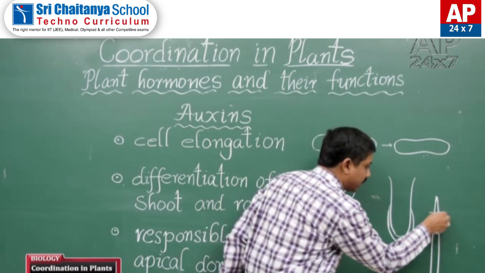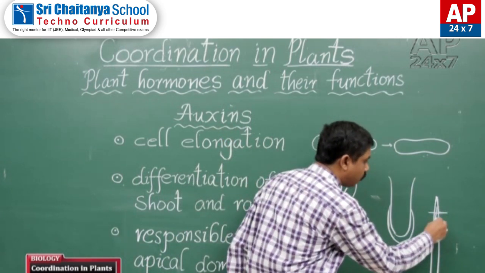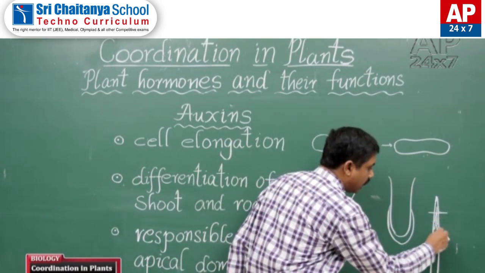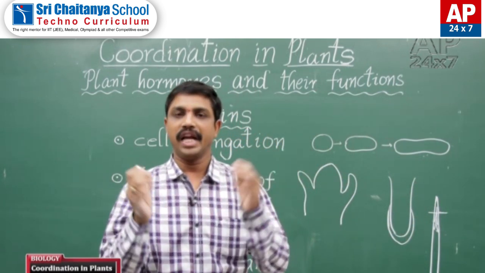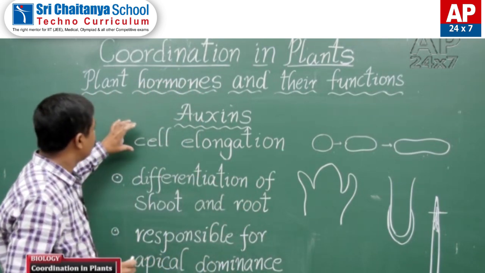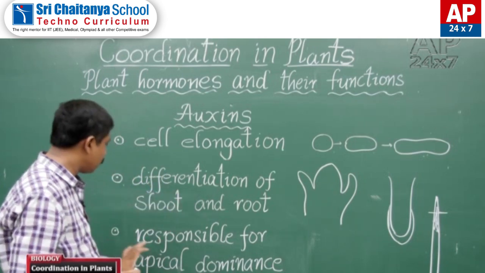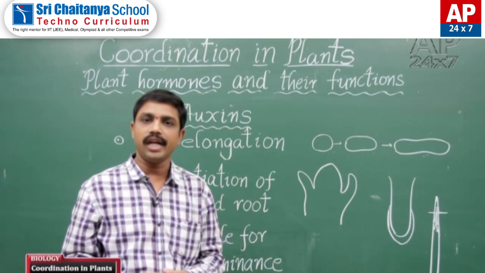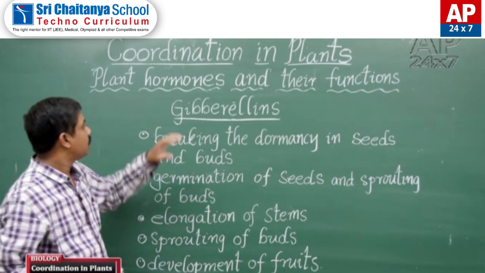So whenever we cut the apex region, the chemicals are transferred into the lateral shoots, which leads to branching. So these are the effects of auxins: cell elongation, differentiation of shoot and root, and responsibility for apical dominance. Next, gibberellins and their effects.